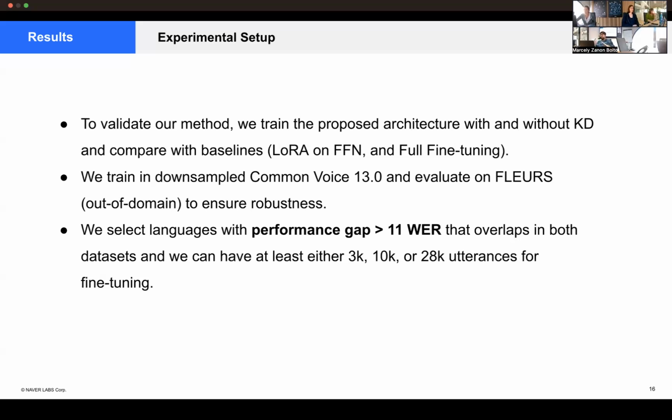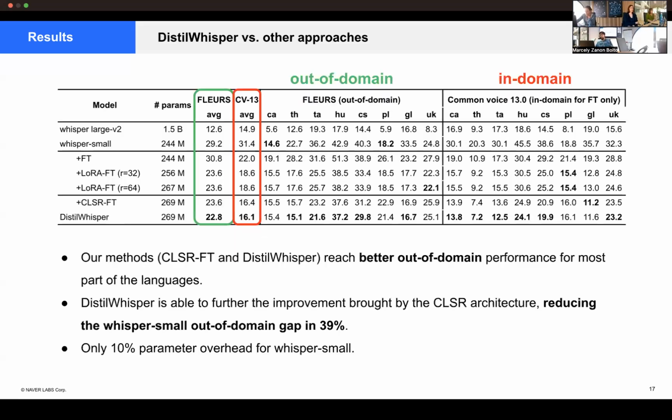So the way we found to evaluate robustness is evaluating on a different data set. FLEURS specifically is more challenging, with almost double the size of the sentences, so it's more complicated. And we select languages that have a performance gap bigger than 11 word error rate, and that overlap in both data sets, and that would have at least 3K, 10K, and 28K utterances for fine-tuning. So with that, we get to a number of languages that make sense for the study.